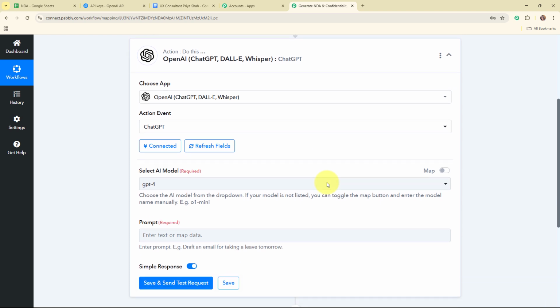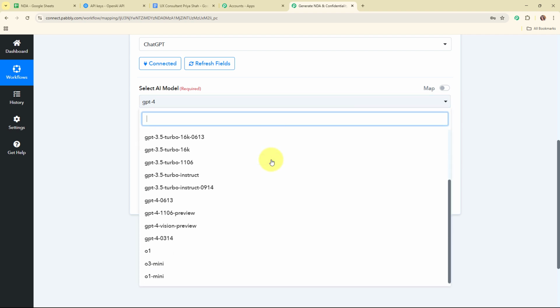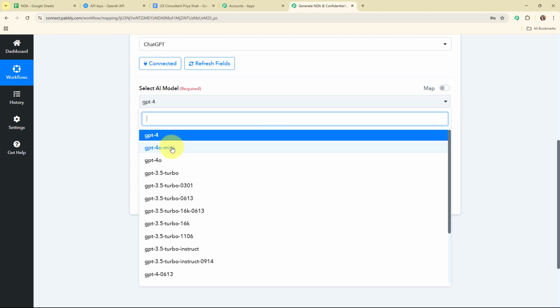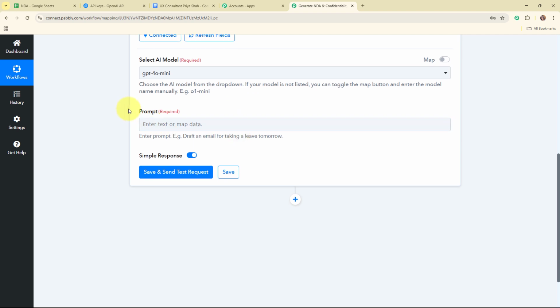So moving forward, it is asking me to select the AI model. By clicking on this drop down menu, you can see all the AI models available over here. So in this particular case, I'm going to select the AI model as GPT-4o Mini. You can select the model as per your need, and then it is asking me to enter the prompt. So in this prompt field, I need to enter the relevant prompt that I want to give to AI to generate a proper NDA for me.